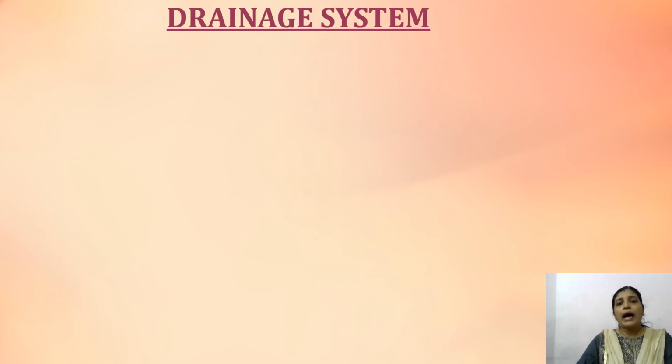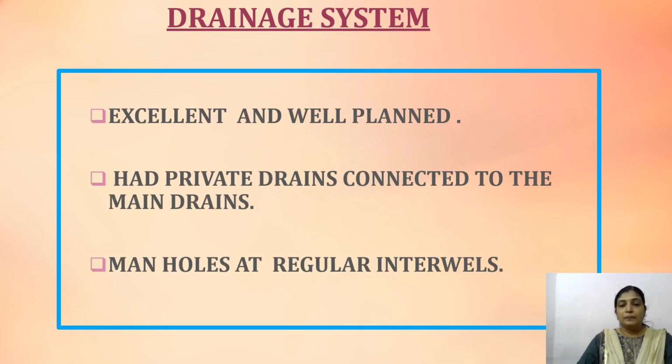Now we are going to study about the drainage system. The Harappan people had a good drainage system, and bathrooms may have had sloping floors. Those sloping floors helped the water drain out easily. And here, listen: they had an excellent and well planned drainage system, and each house had private drains connected to the main drains. These main drains ran along the roads, and they were covered with bricks.